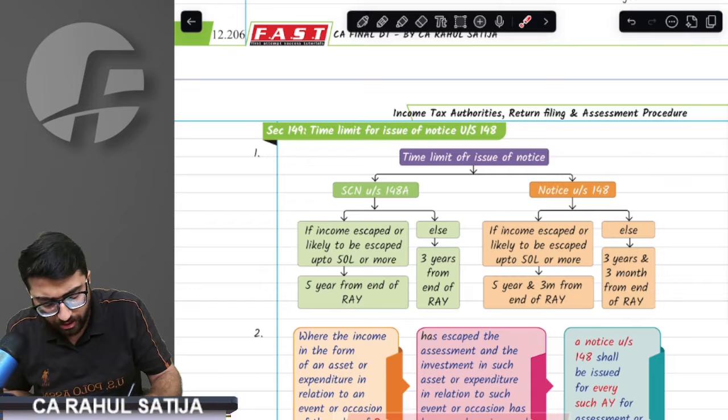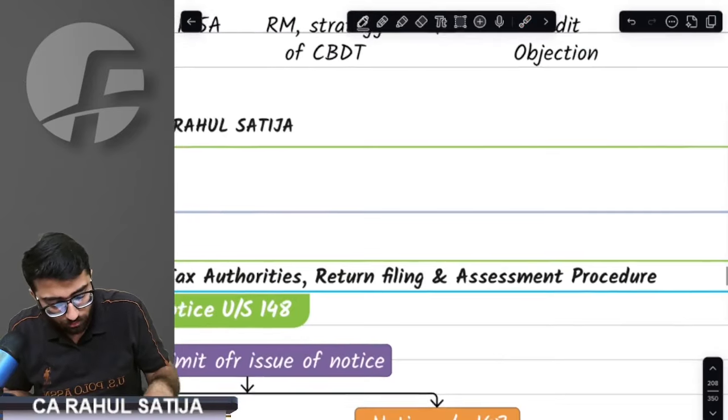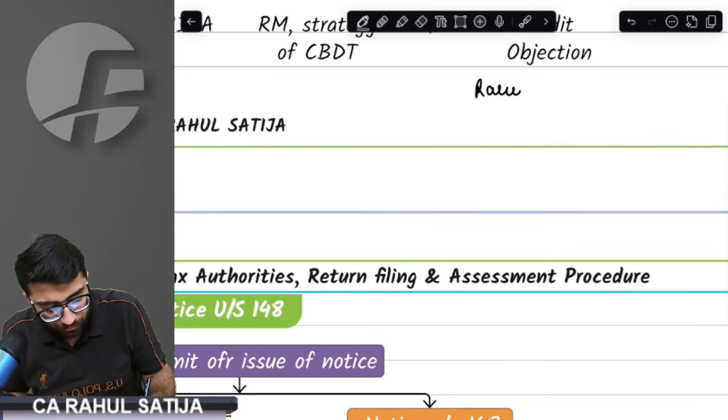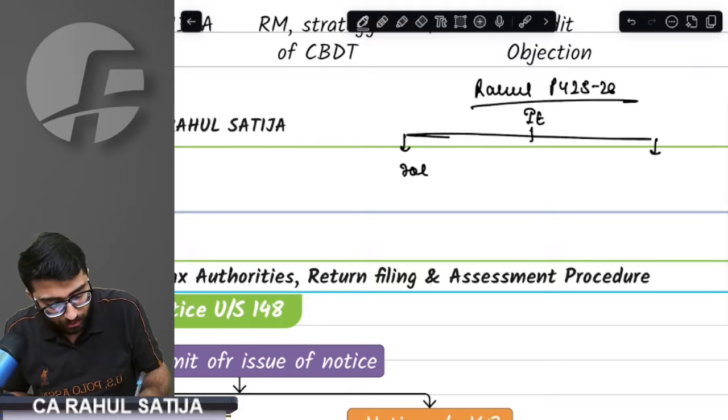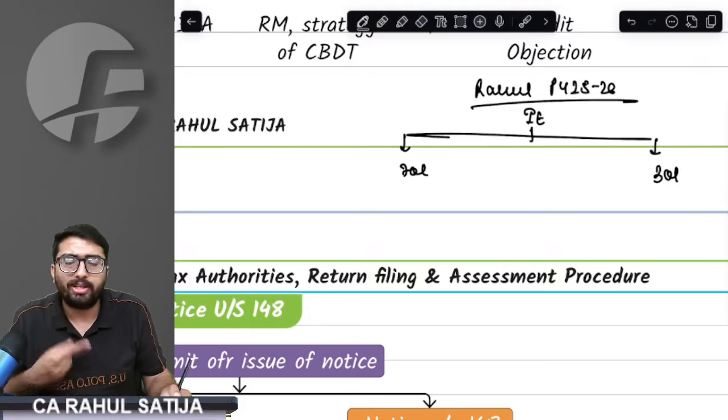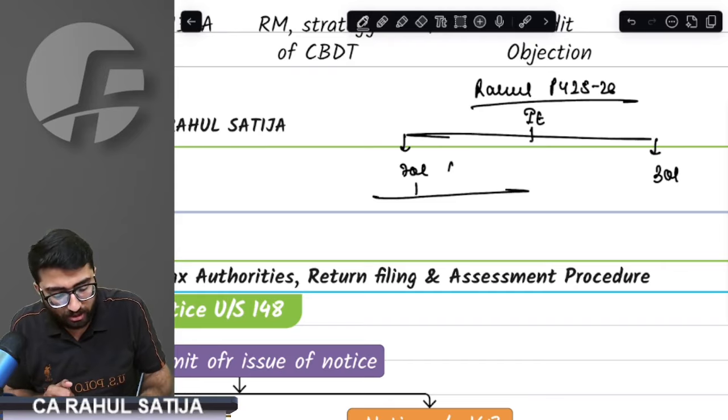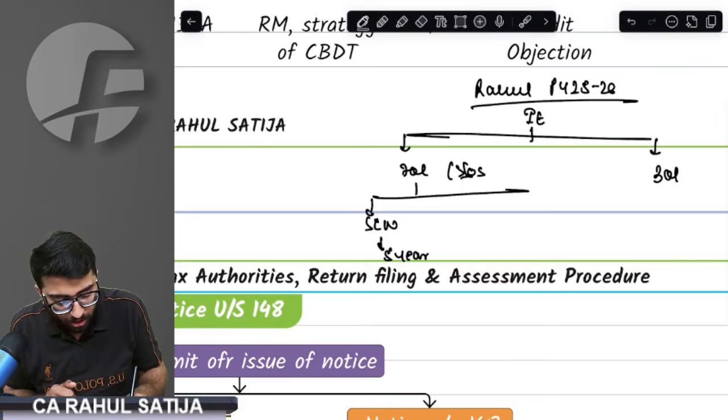I'll take one example and make you understand. For example, this is Rahul. For previous year 25/26, my income escaped is, say for example, 70 lakh rupees. When can notice be issued? If income escaped is more than 50 lakh rupees, then for show cause notice, we have 5 years from end of relevant assessment year.